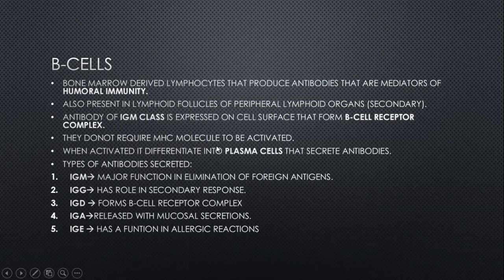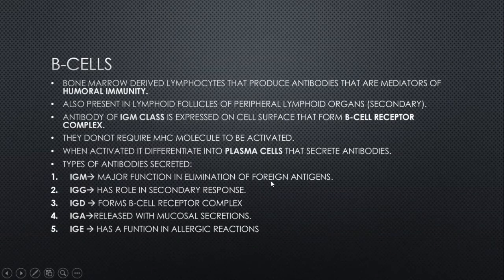Types of antibodies secreted: there are 5 types of antibodies: IgM, IgG, IgD, IgA, IgE. IgM has a major function in elimination of foreign antigens, and it also has a function in primary response. Primary response is a response in which the antigen is exposed to the immune system for the first time.